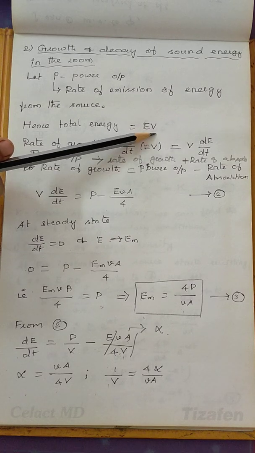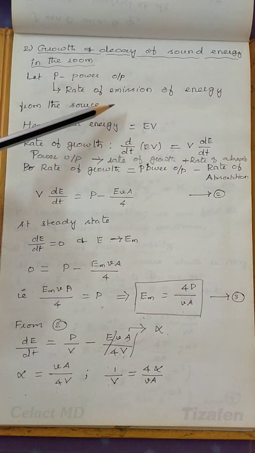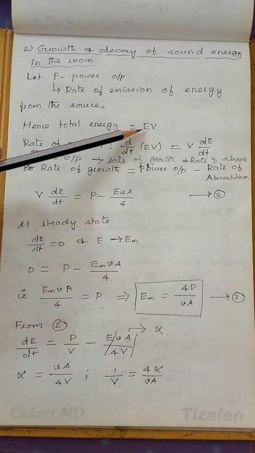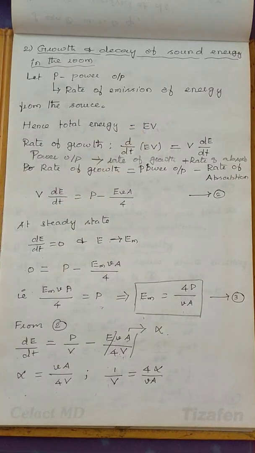and E be the energy density and capital V be the volume. Energy density means energy per unit volume. Throughout the given volume means it is multiplied by V. So E into V is the total energy.